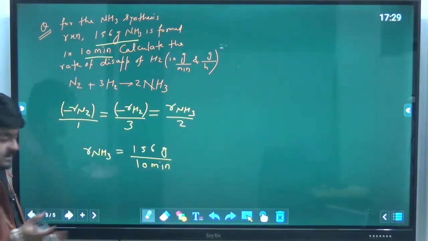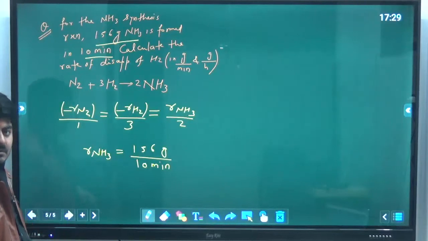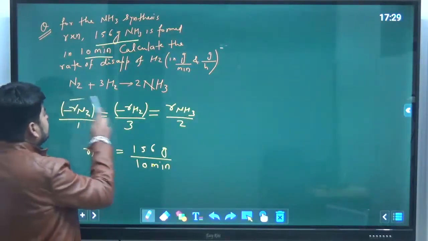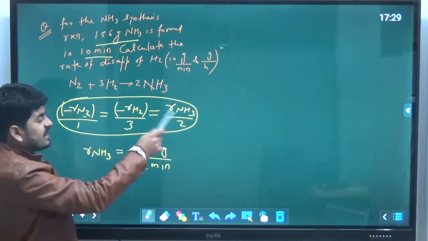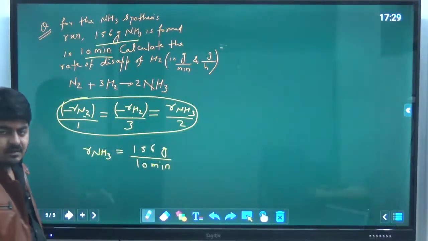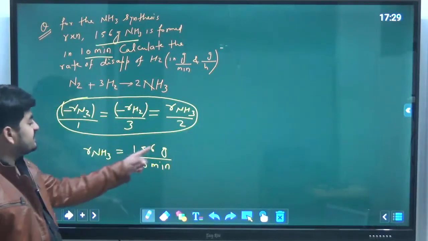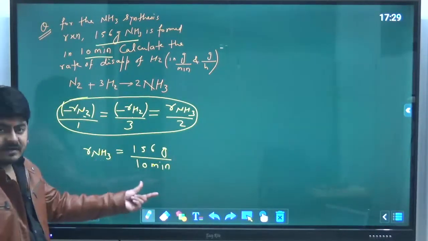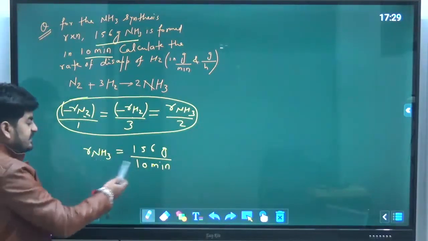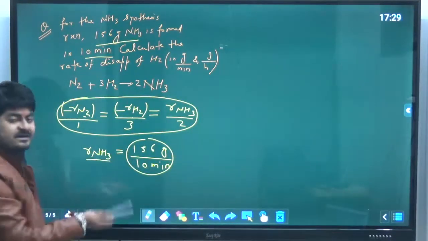No, this is incorrect. Okay, why? Because this relation will be valid only when all these values are in their molar units. So we have to change this gram per minute into molar units. Only then this will be correct. Only then I can say this value is equal to RNH3.